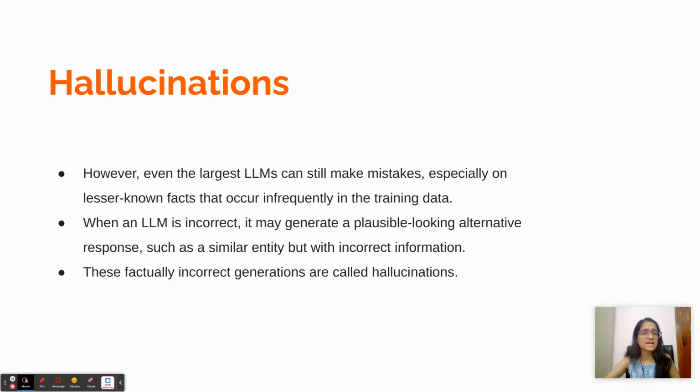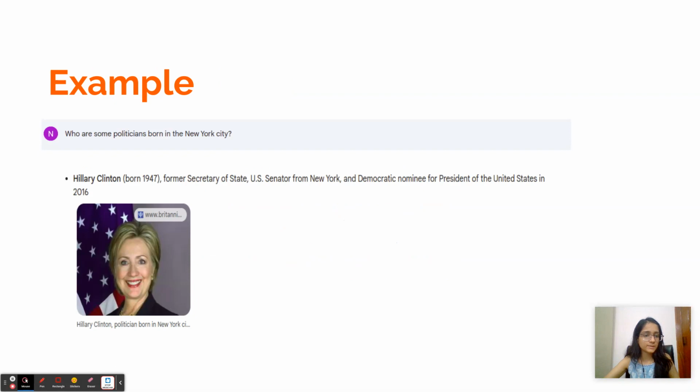So, what exactly is a hallucination in an LLM? These factually incorrect generations by a large language model are called hallucinations, and what the LLM tends to do is generate a very plausible looking alternative response. Let's see an example. I tried it using Google Bard.